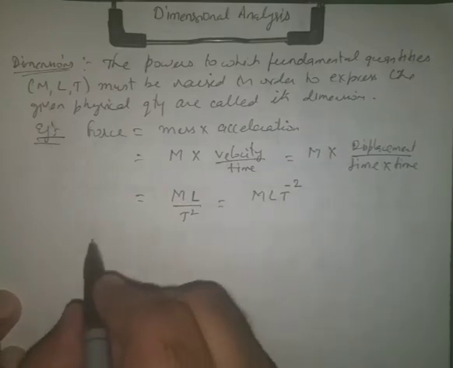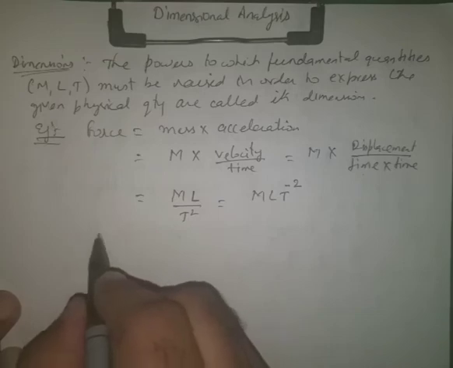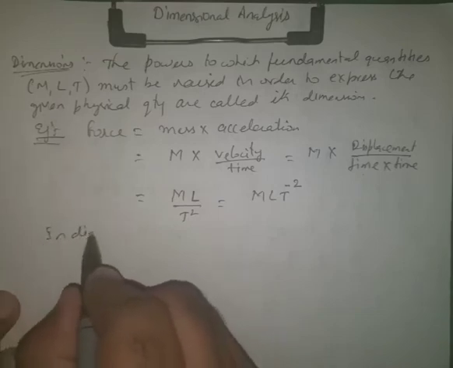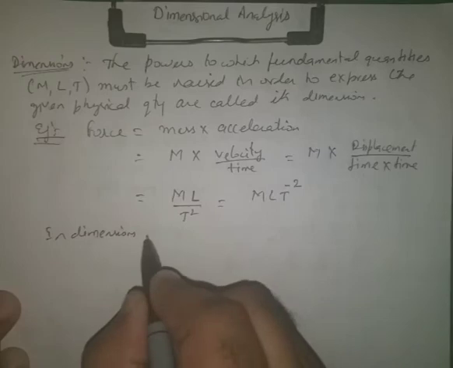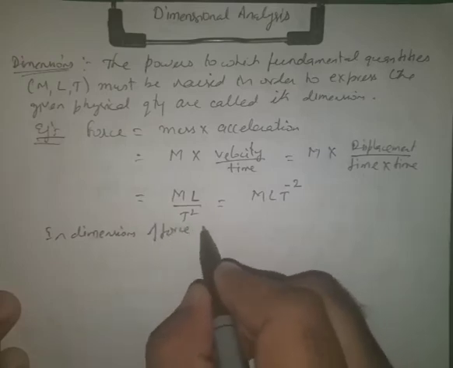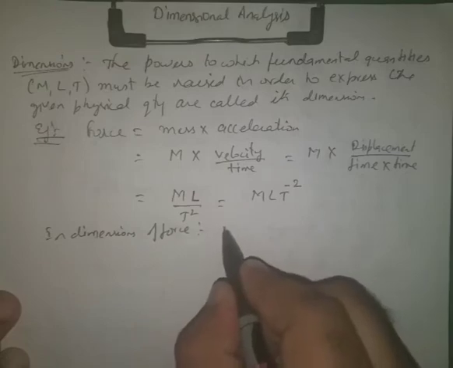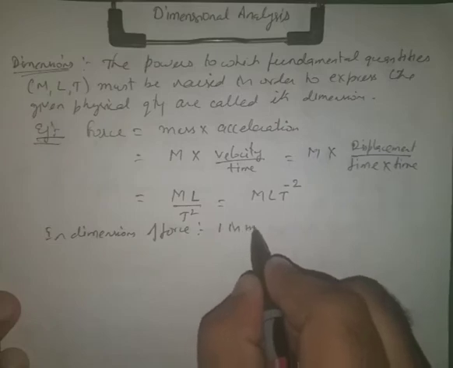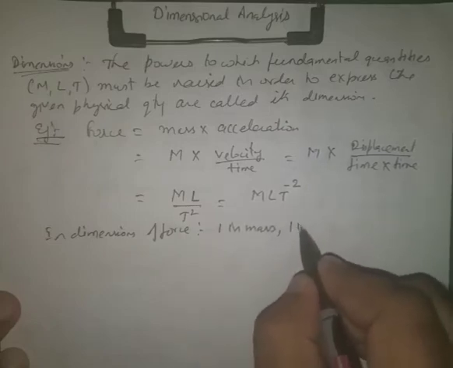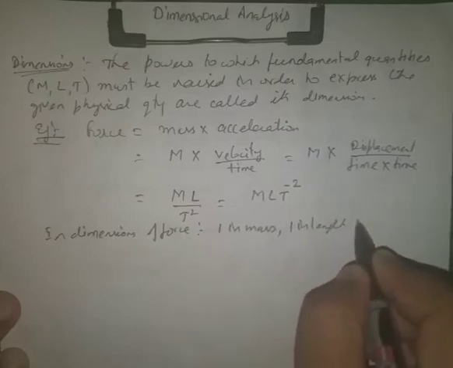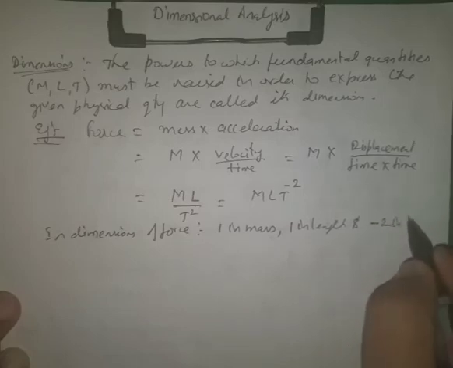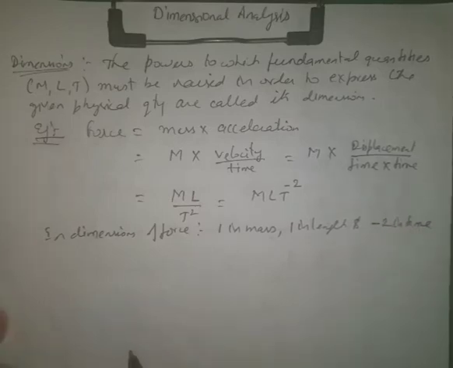So in the dimensions of force, the powers are 1 in mass, 1 in length and minus 2 in time.